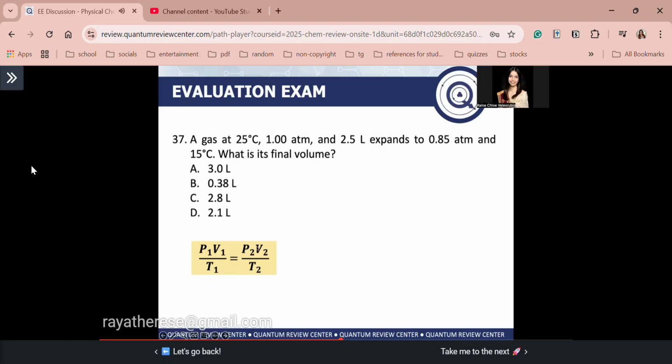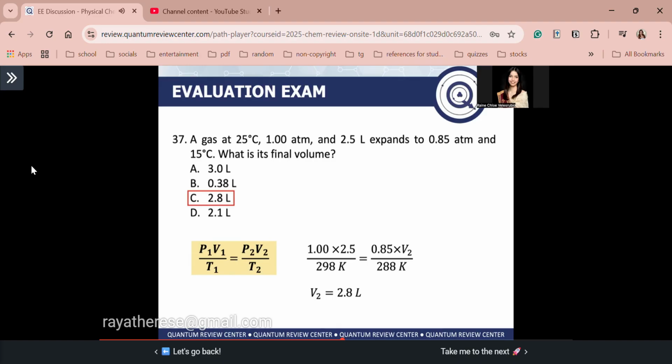So we have here again combined gas law. So substitute lang guys. Again, convert temperature to Kelvin. So 25 going to 298, 15 going to 288. So for P1, that is 1 atmosphere times 2.5. For P2, 0.85 atmosphere times V2. So V2 guys ang hinahanap natin. So shift solve lang, and you will get V2 is equal to 2.8 L. So the final volume is letter C, 2.8 liters.